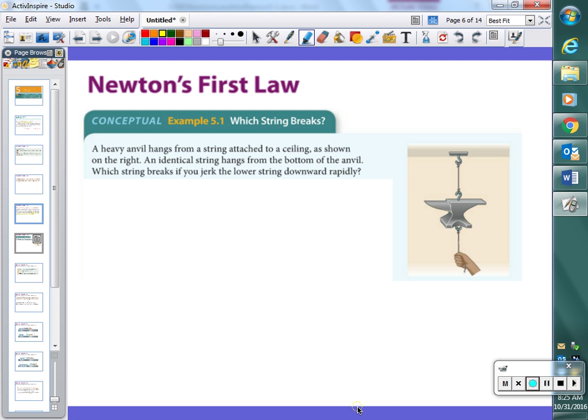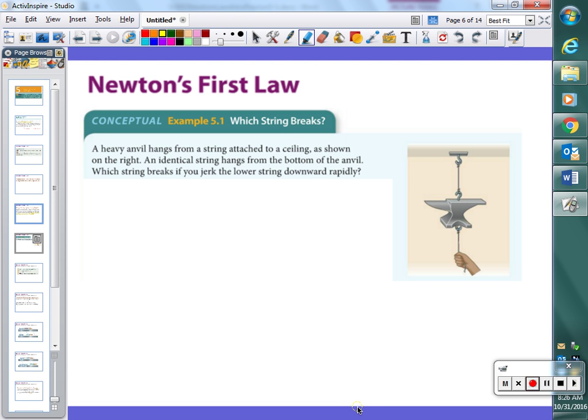All right, so it says, a heavy anvil hangs from a string attached to a ceiling, as shown on the right. An identical string hangs from the bottom. Which string breaks if you pull the lower string downward rapidly? So, everybody have the gist of this setup? Anvil hangs from the ceiling, has a string. We yank the string really quick. One of the strings will break. Which one will it be? Top or bottom?